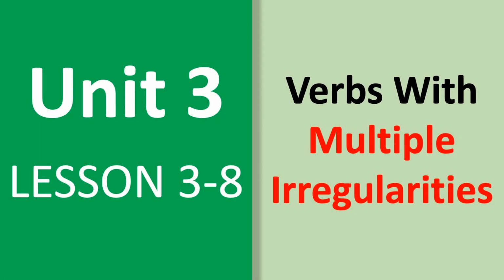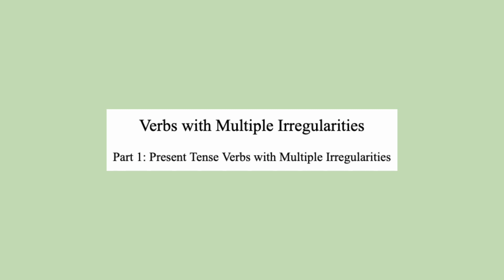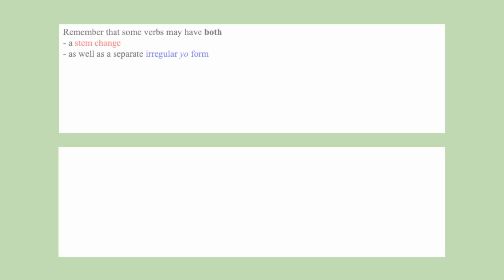In previous lessons, we have looked over verbs with multiple irregularities, but now I want to re-review these types of verbs in a lesson of their own. Starting off with the present tense. Some verbs do have a stem change and a separate irregular yo form.